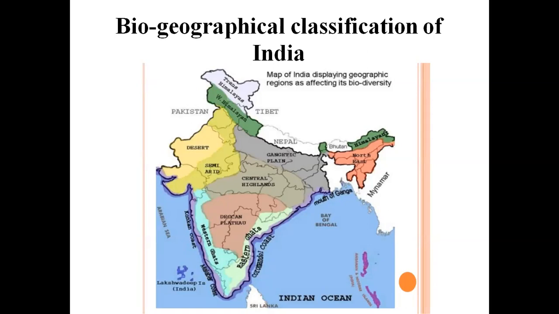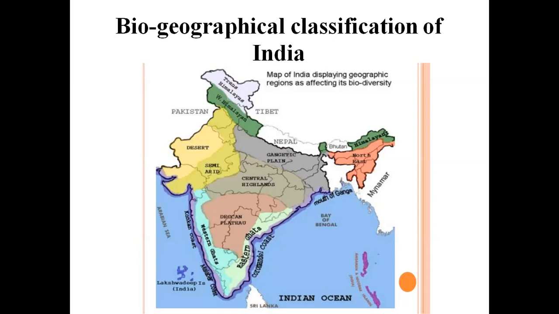Animals like the Gir lion. The Gir lion is very famous for Gujarat. We can say the Indian lion. Then the tiger, and Ranthambore. Ranthambore is a tiger reserve. So we can see so many tigers in that place.